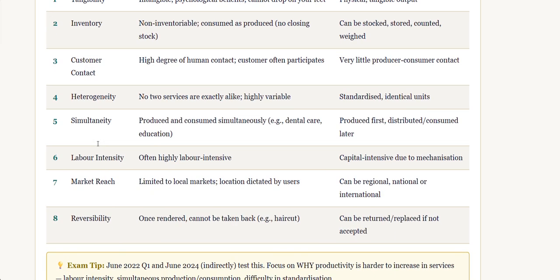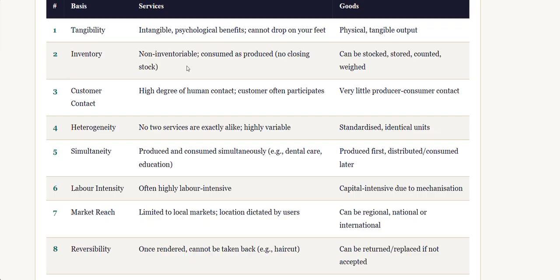The next one is customer contact. In services, we know that there is a high degree of human contact. In the service sector, we always depend on human contact. We need to be approachable to humans to offer the services. So customers often participate in the service. But in goods, it is very little. When the goods are there, that much contact is not needed. Very little producer-consumer contact would be there.